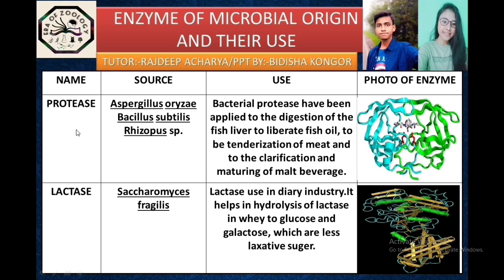Our fourth enzyme that we will be talking about is lactase enzyme, and the Saccharomyces fragilis is the source of this enzyme. The industrial use of lactase is in the dairy industry. It helps in hydrolysis of lactose into glucose and galactose, which are less laxative sugars. And it is actually the 3D view of this lactase.